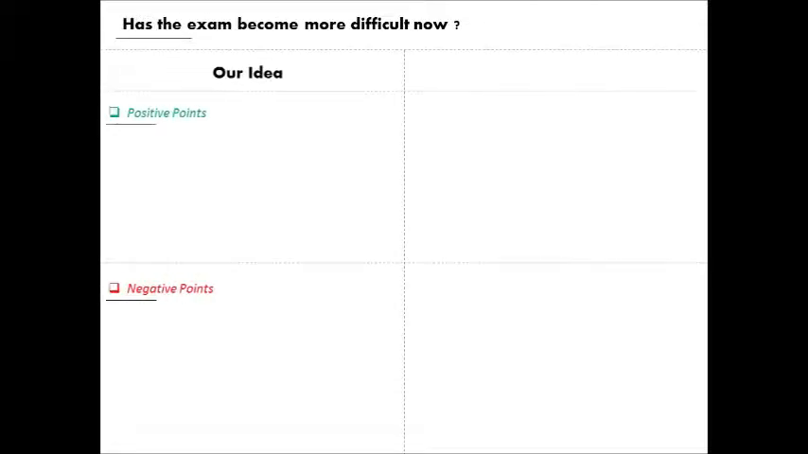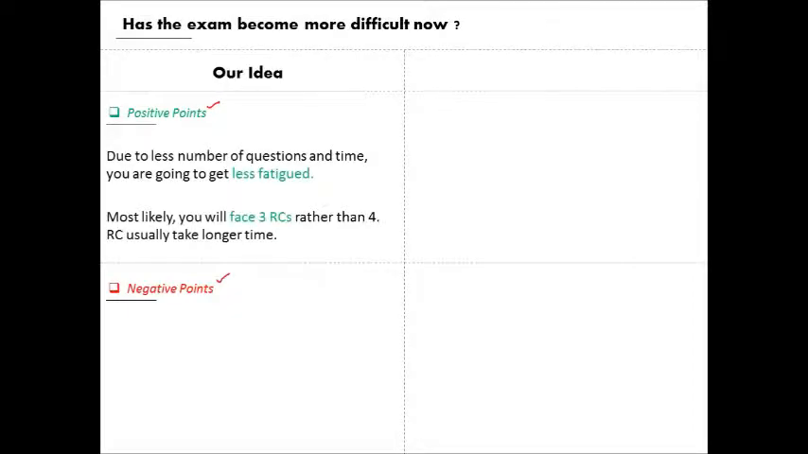Has the exam become more difficult now? Let us bust this myth. As per our idea, there are both positive and negative points about the exam. Since the number of questions has been reduced, you're going to get less fatigued, so you will be able to focus for a longer time, or maybe for the entire exam. Most likely, you're going to face 3 RCs rather than 4. RCs usually take longer, so you're going to save a lot of time and fatigue over here.